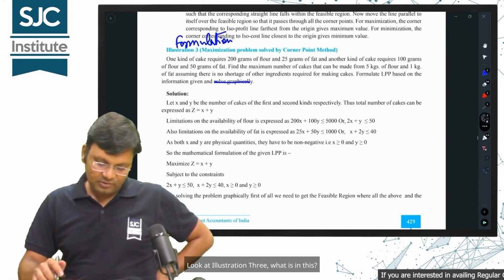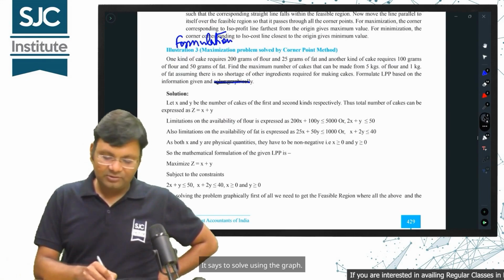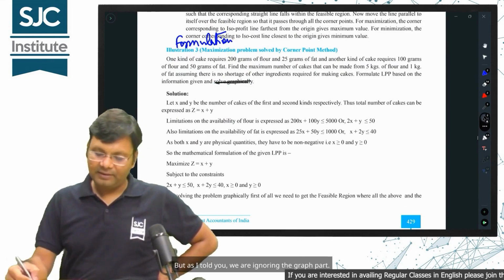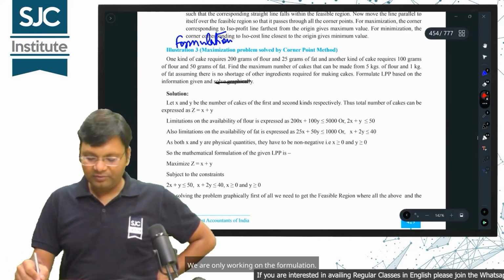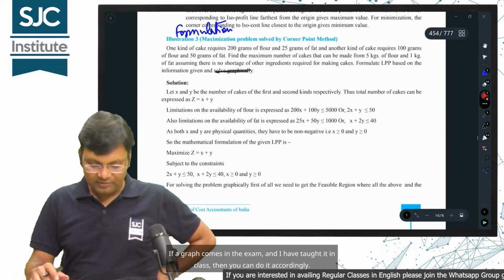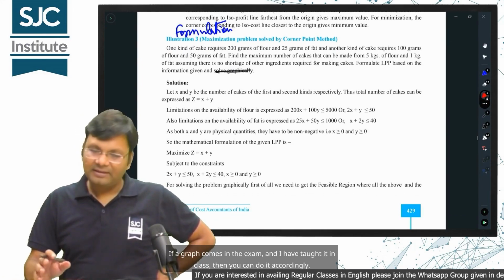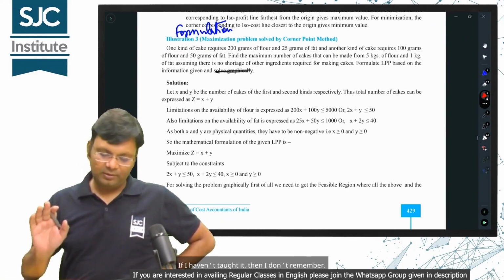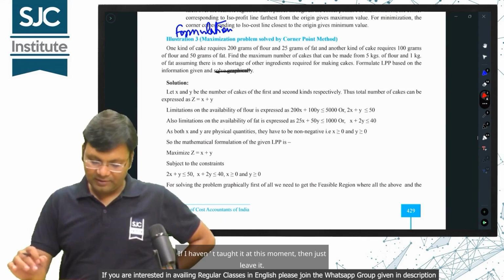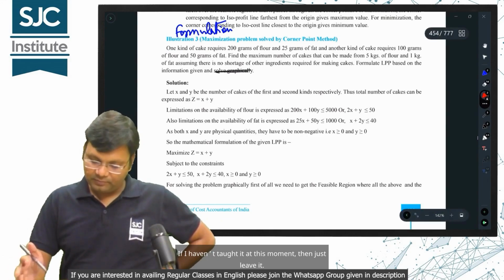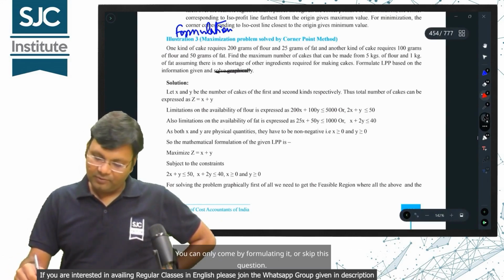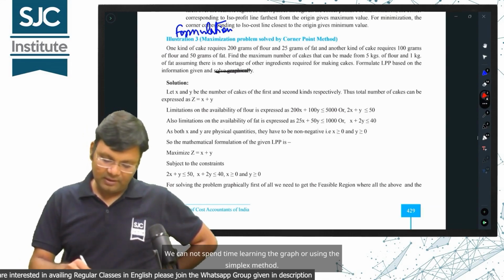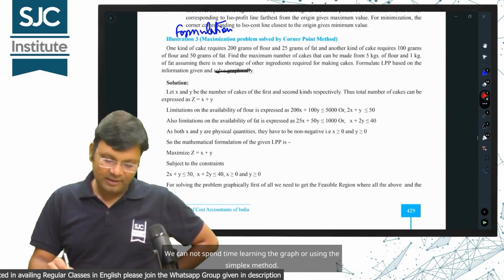Look at illustration 3, what is in this? It says to solve using the graph. But as I told you, we are ignoring the graph part. We are only working on the formulation. If a graph comes in the exam and I have taught it in class, then you can do it accordingly. If I haven't taught it, then just leave it. You can only come by formulating it or skip this question. We cannot spend time learning the graph or using the simplex method.